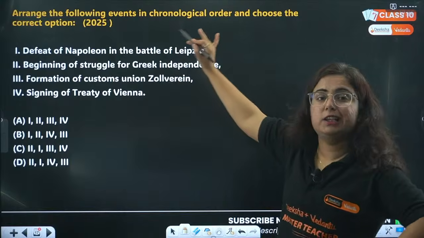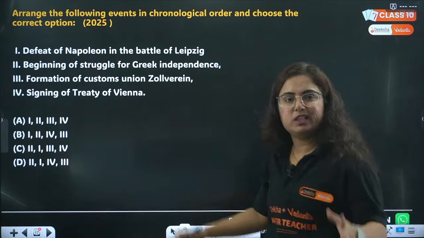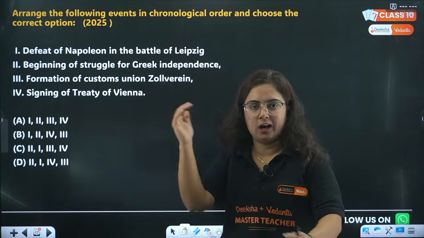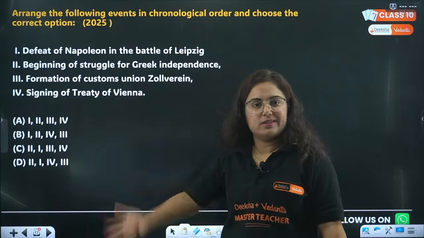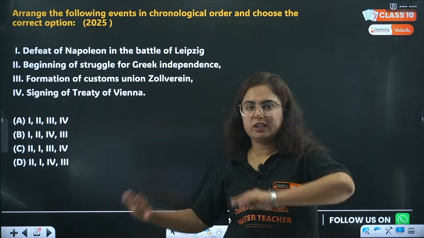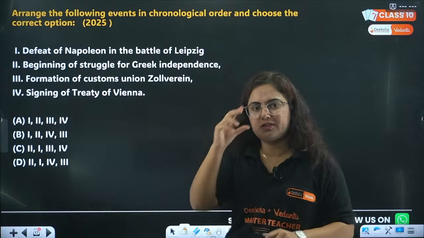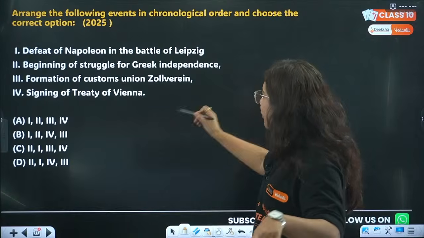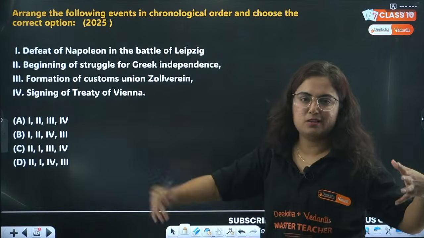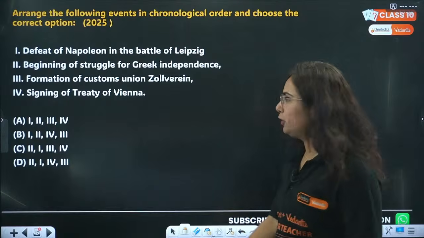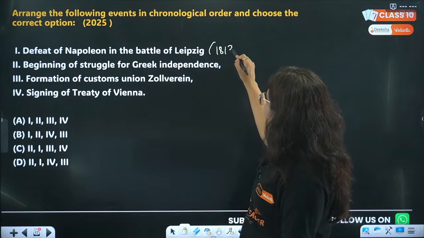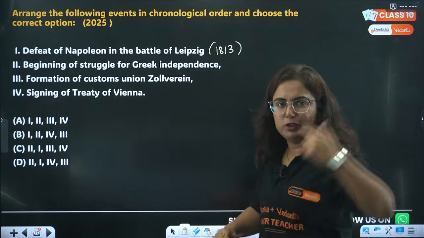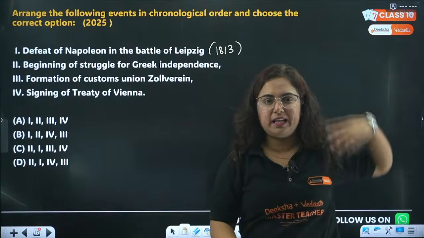Defeat of Napoleon in the Battle of Leipzig. What happened now? All these conservatives started walking behind Napoleon, and Napoleon was like a hurdle in their way. Why? Because he was a liberal leader and the conservatives wanted social order and differentiation in society, and Napoleon was not allowing them to do so. So Napoleon was defeated in several battles by the conservatives and finally in the Battle of Waterloo. This Leipzig battle is in 1813. Do you guys remember the picture in the book, the postman type of picture of Napoleon, with some territories being faded away?